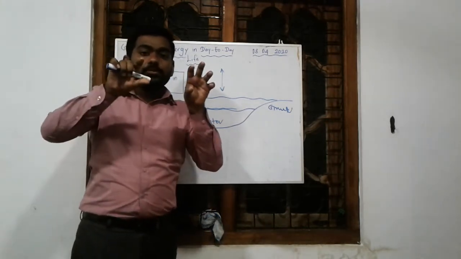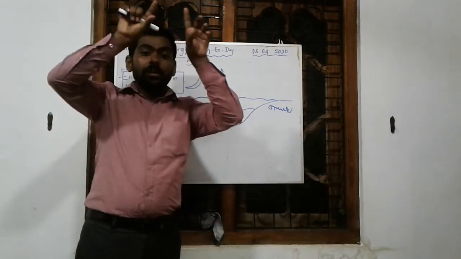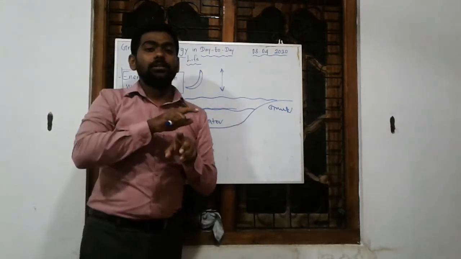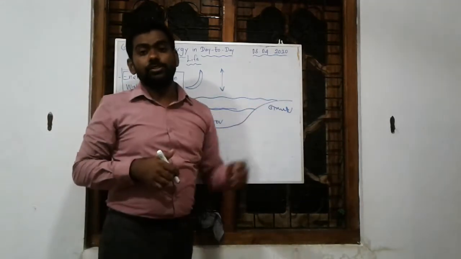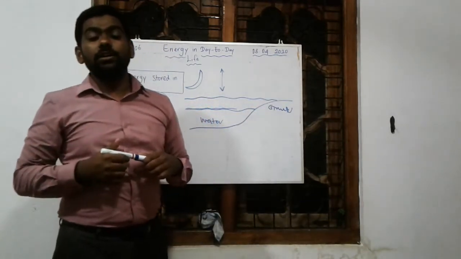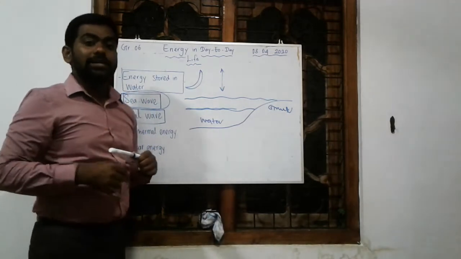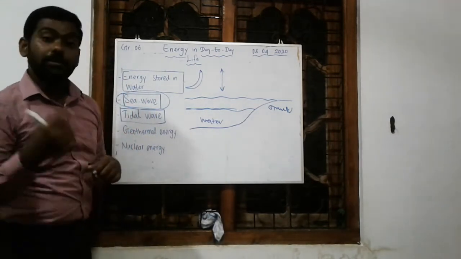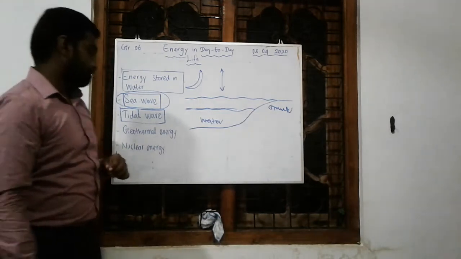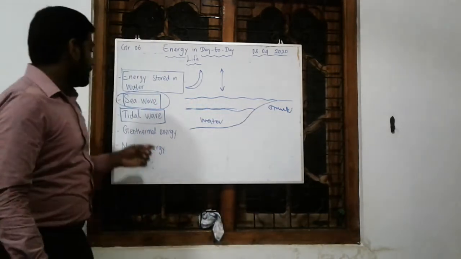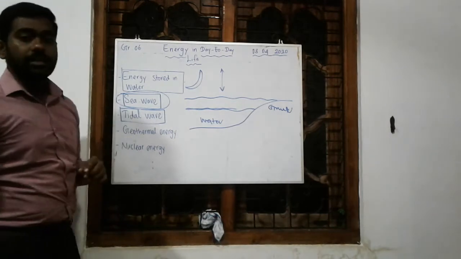The moon comes very close to the earth. It looks very big, right? Those days the water may come into the nearby villages on the beaches. So these days you can see that in Sri Lanka it is happening because the moon is coming closer to the earth. Okay, these are the two kinds of waves: sea waves and tidal waves.